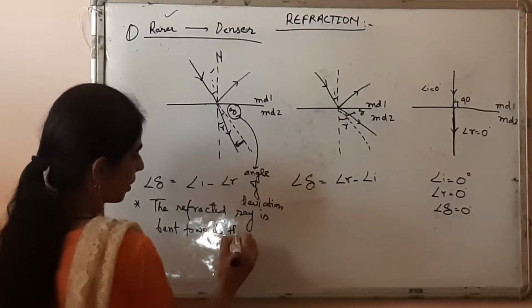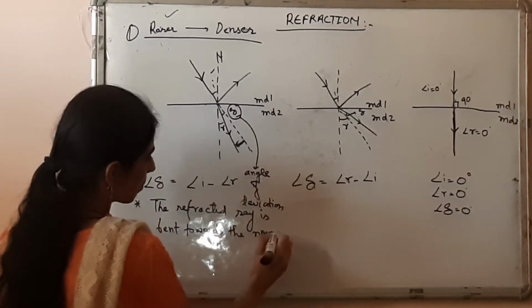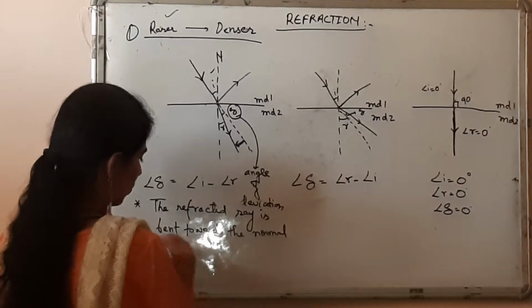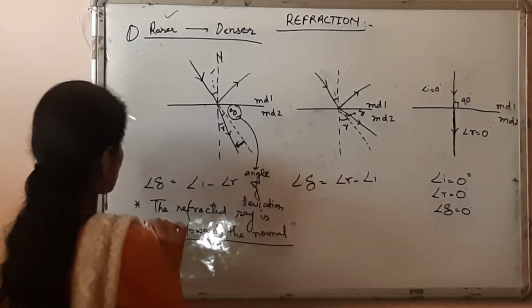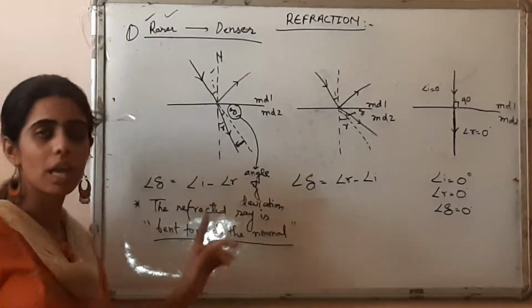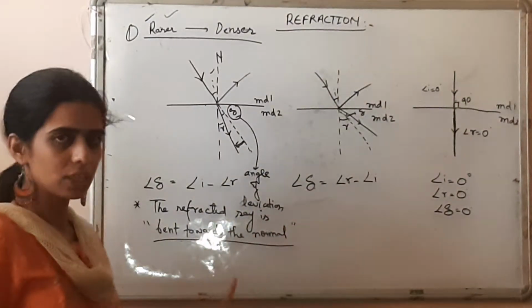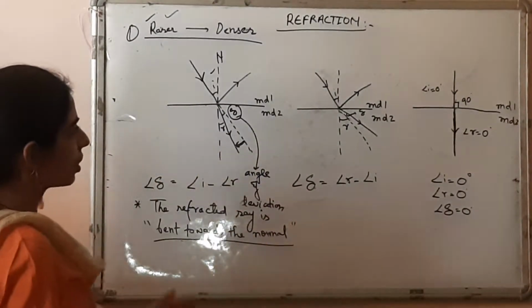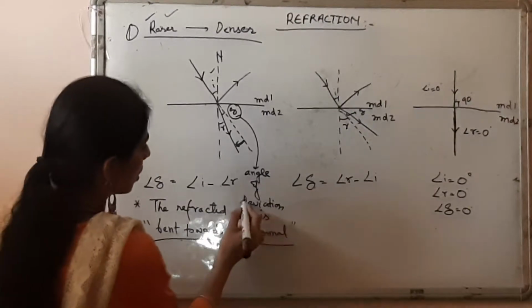Very important. This can become a question for our boards also. It bends towards the normal when it is moving from a rarer medium to a denser medium. So, a few points of revision here.